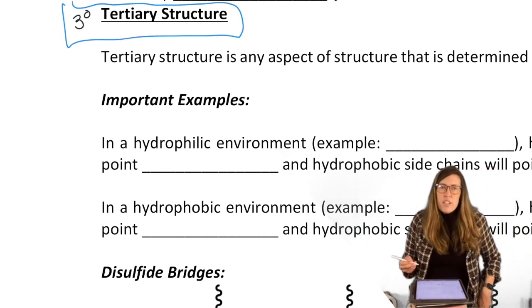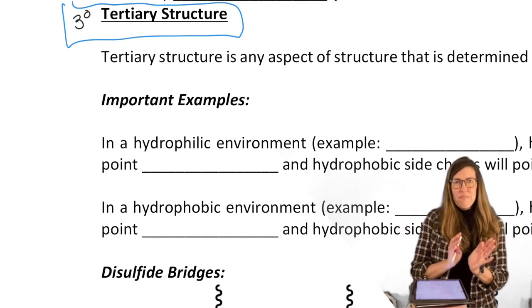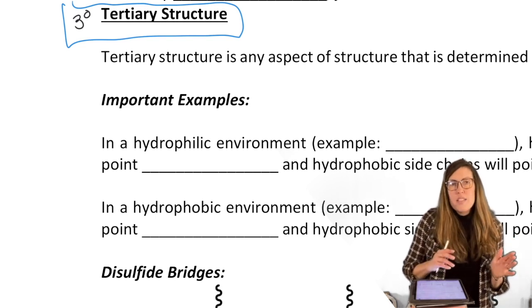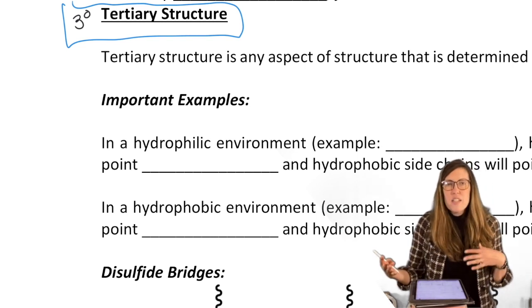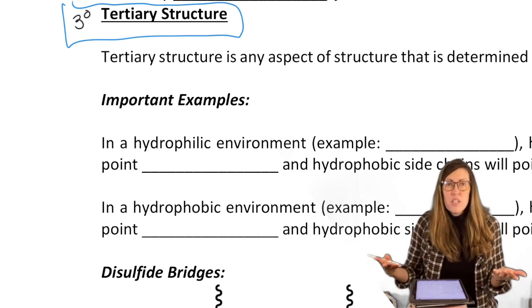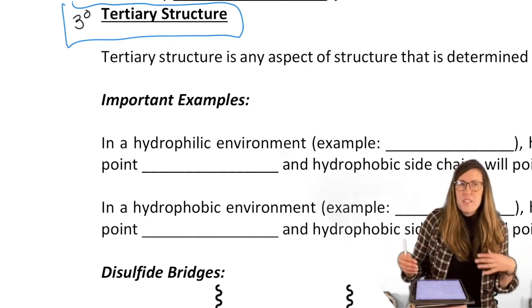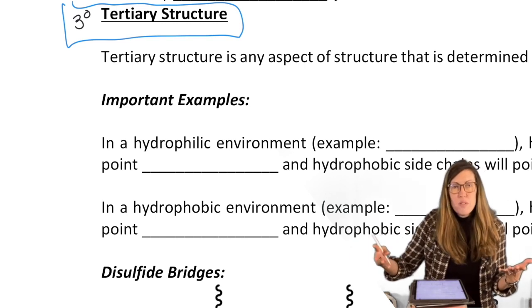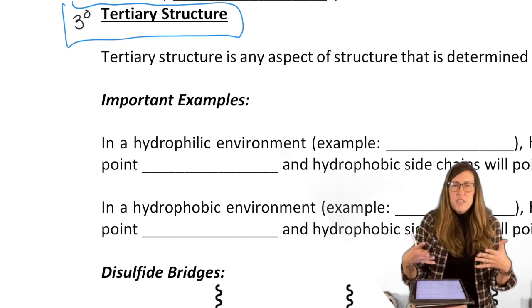So tertiary structure is moving beyond that. So moving beyond the folding. It determines how the protein responds in its environment. So if it's aqueous versus fat, polar versus nonpolar, depending on what side chains it has, it will do different things. Polar side chains are quite happy in an aqueous environment, but nonpolar ones not so happy. So it will fold accordingly to adjust for that environment.